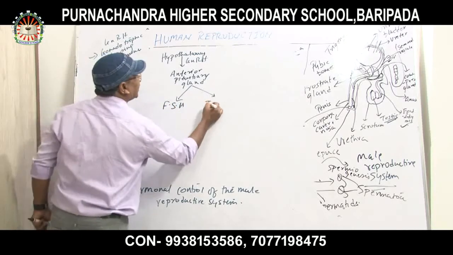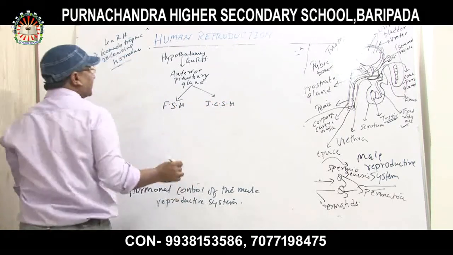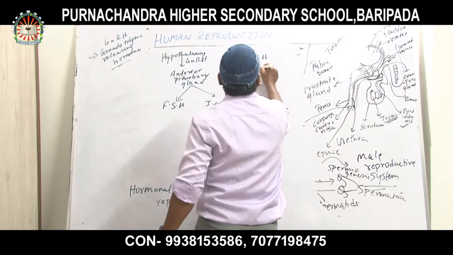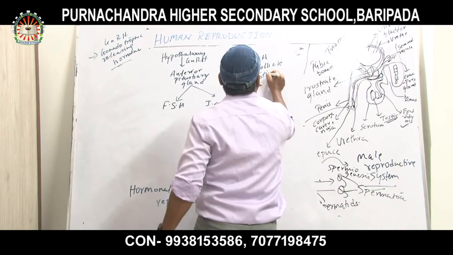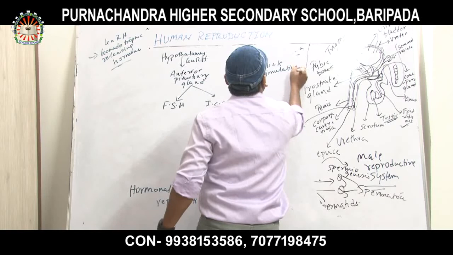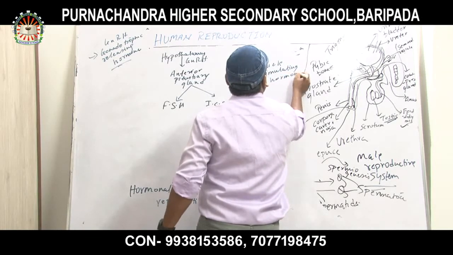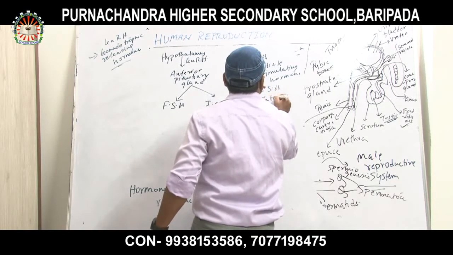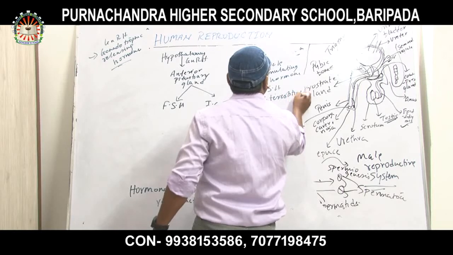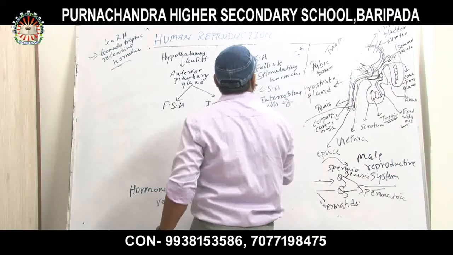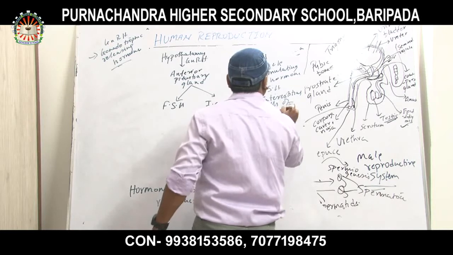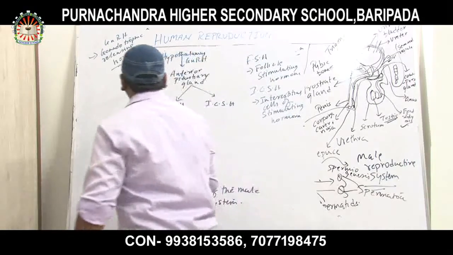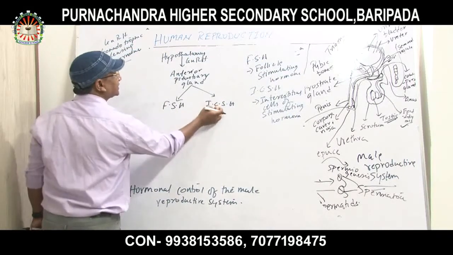FSH and ICSH. The full form of FSH is follicle stimulating hormone, and ICSH is interstitial cell stimulating hormone. Now, follicle stimulating hormone and interstitial cell stimulating hormone.